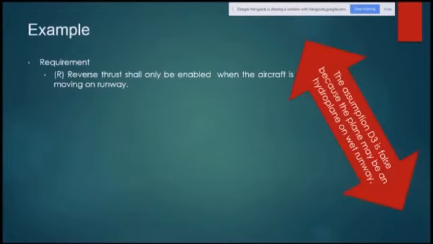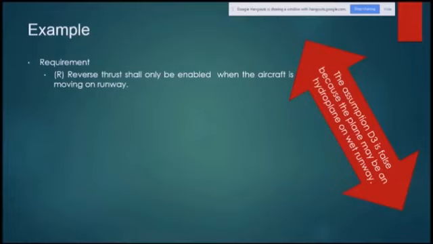Now look at this example. The requirement is reverse thrust. We are talking about an aeroplane, and specifically the wheels, whether the aircraft is moving or not, and how it is related to the runway and wheel pulses.